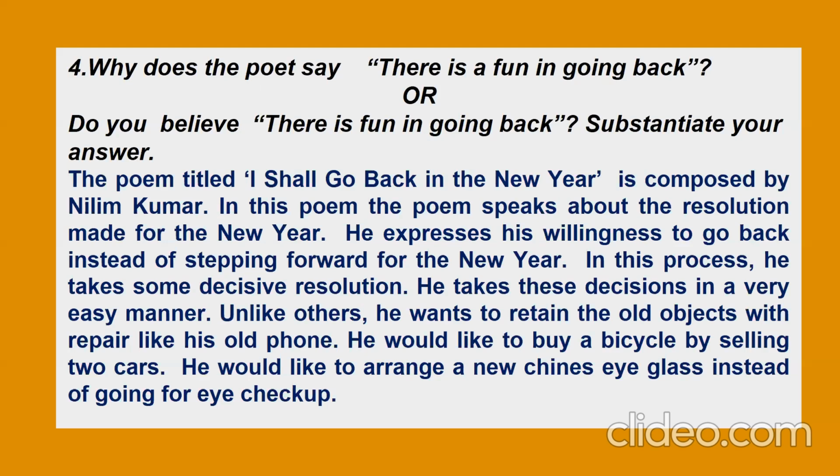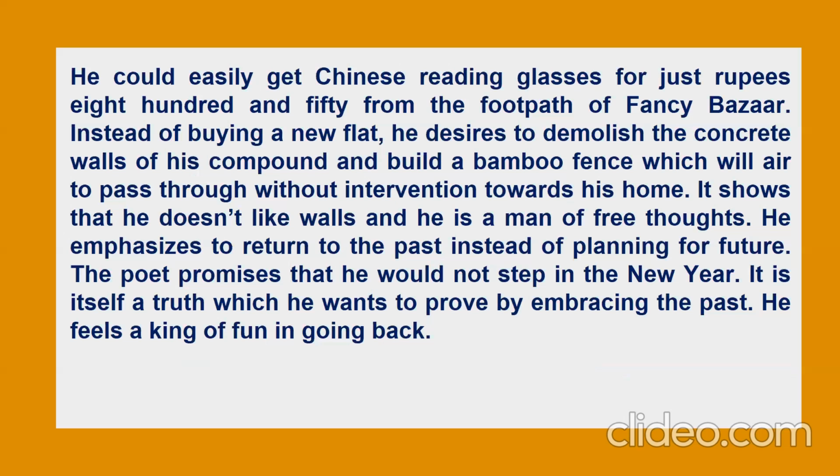Unlike others, he wants to retain the old objects with repair, just like his phone. He would like to buy a bicycle by selling his two cars. He would like to arrange a new Chinese eyeglass instead of going for an eye checkup. He could easily get Chinese reading glasses just for rupees 850 from the footpath of Fancy Bazaar. So instead of buying a new flat, he would like to demolish the concrete walls of his compound and build a new bamboo fence so that his home would be more airy and he would get more air. That shows that he doesn't like walls. He's a man of free thoughts. He emphasizes returning to the past instead of planning for the future.